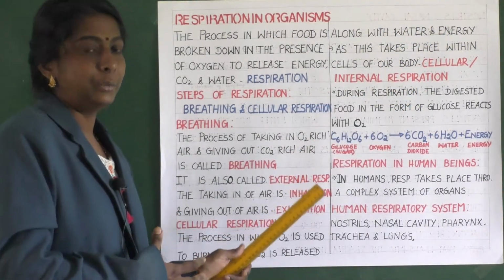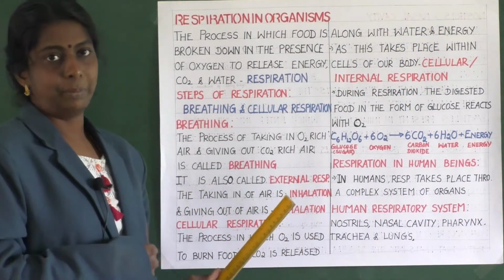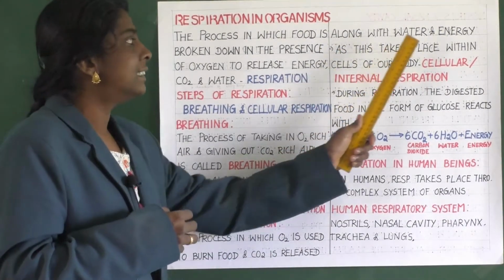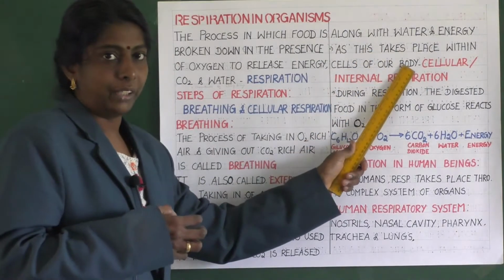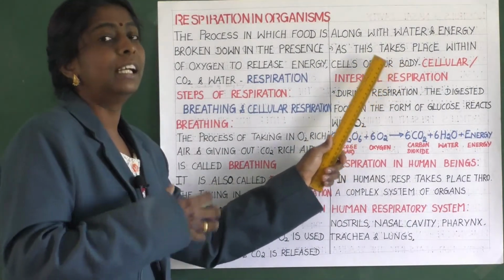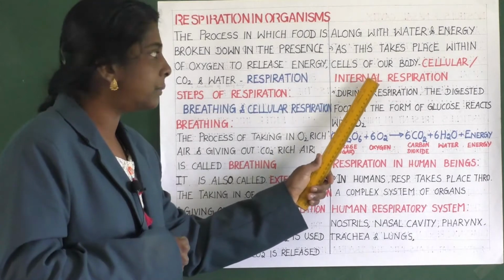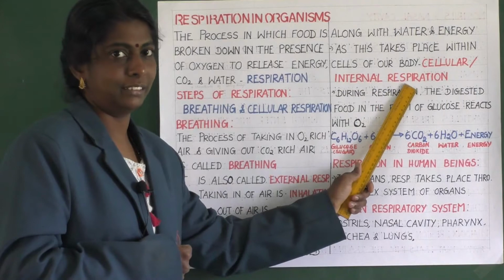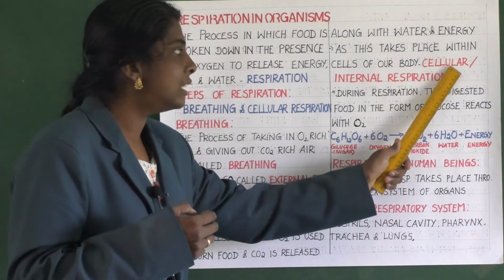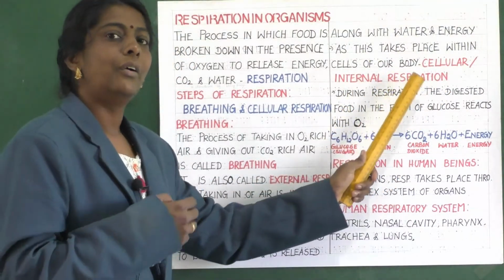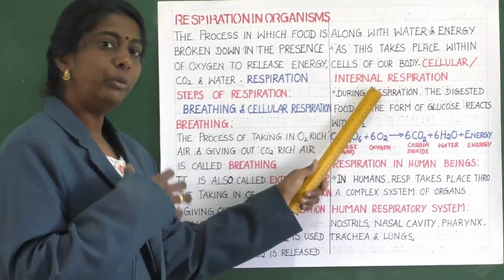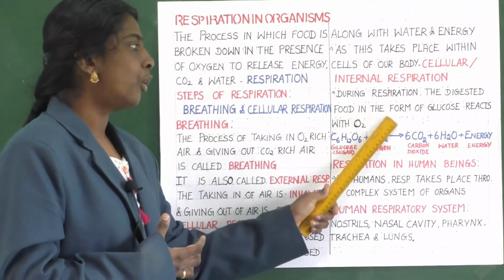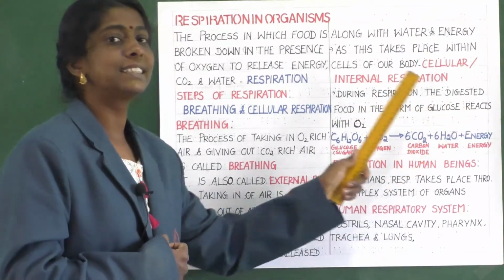This step is said to be cellular respiration. Clear? As this takes place within the cells of our body, that's why it is also termed cellular or internal respiration. Clear, children? During this respiration process, the digested food in the form of glucose reacts with